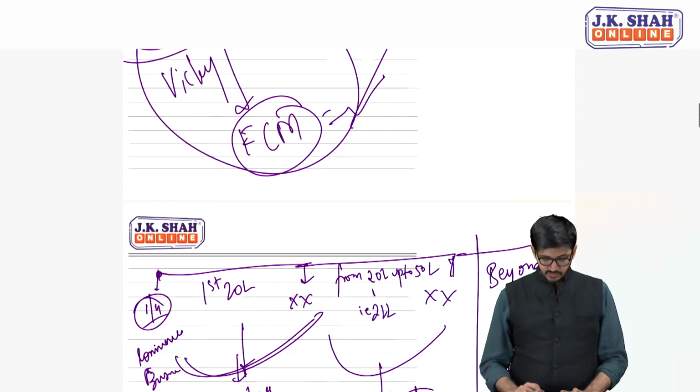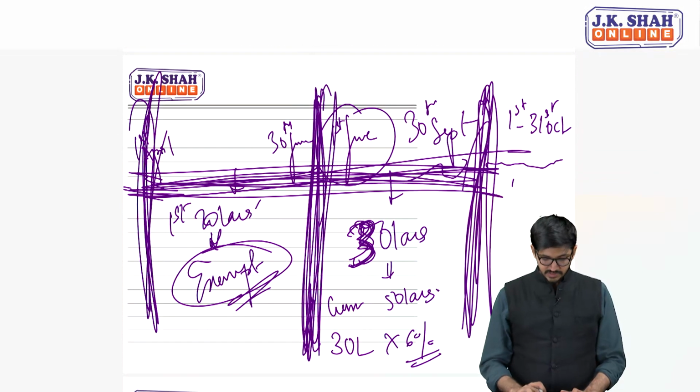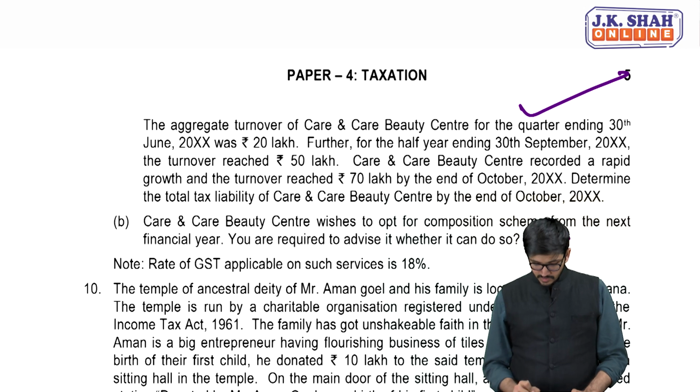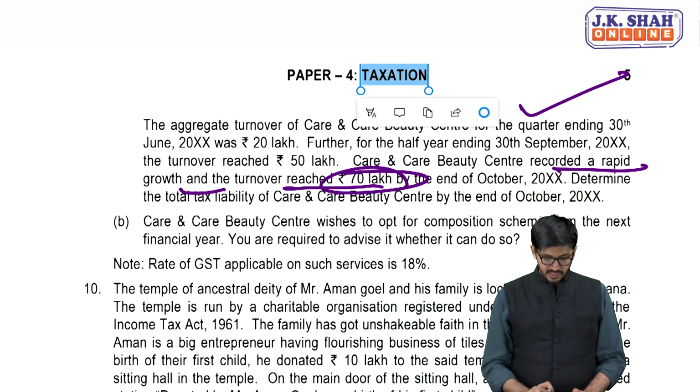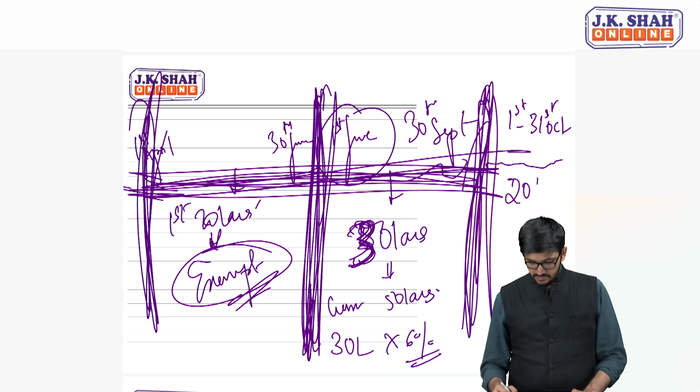Let me just see. It recorded a rapid growth and the turnover reached 70 lakhs. So that's an addition of 20 lakhs, right? So this 20 lakhs will be subject to 18%.